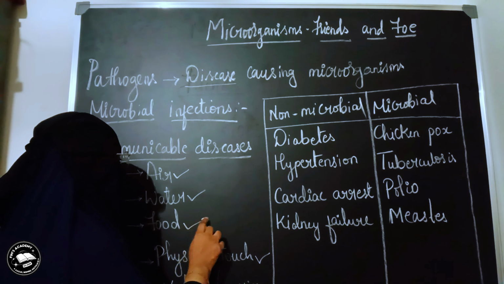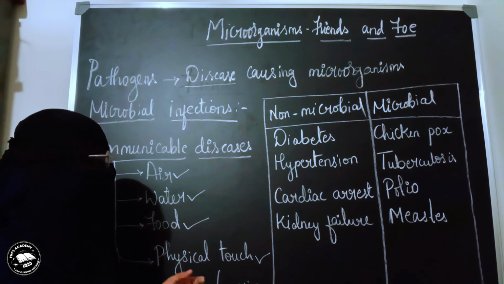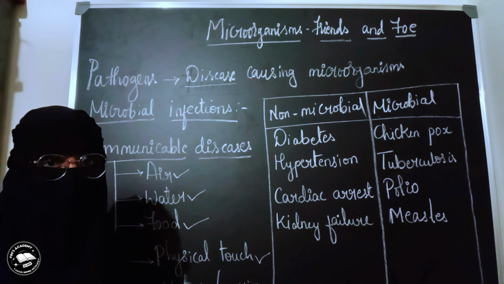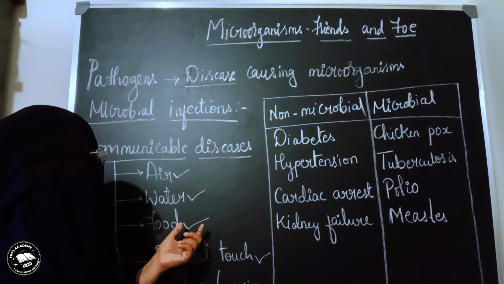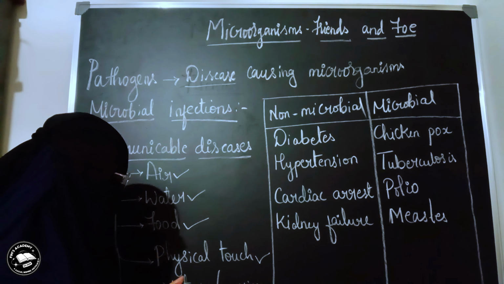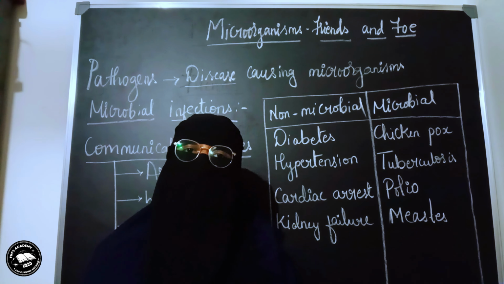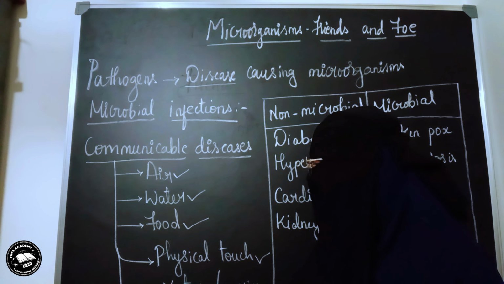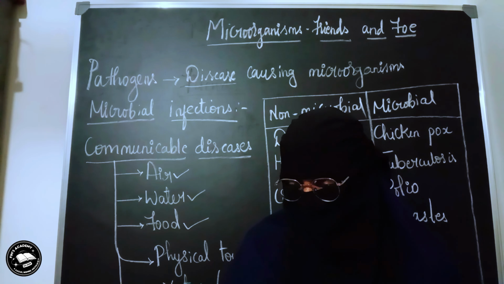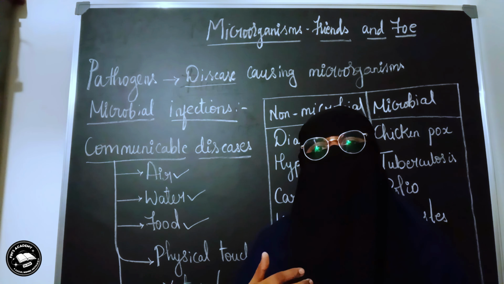Coming to the food, same way as how the water was contaminated and was taken by so many people at once, even the food can be taken by so many people at once if it is contaminated with the microbes, and then this food can cause the diseases in different people who have consumed it. Next one, coming to the last one, that is these communicable diseases can spread through the vectors or the carriers. Now, let us have a close look into these vectors and carriers.